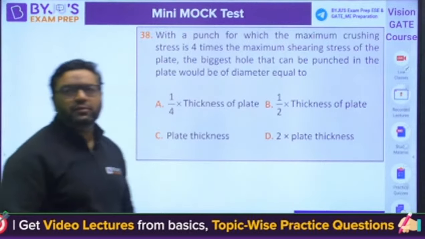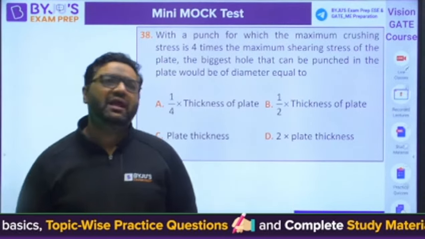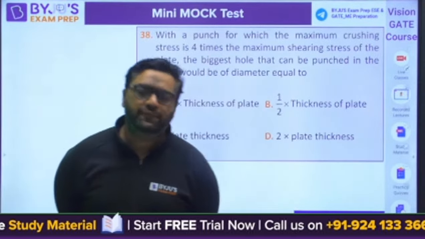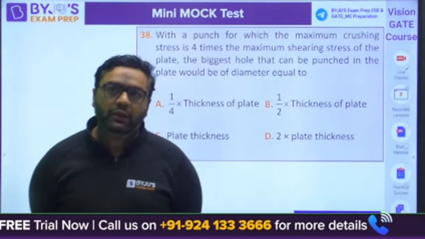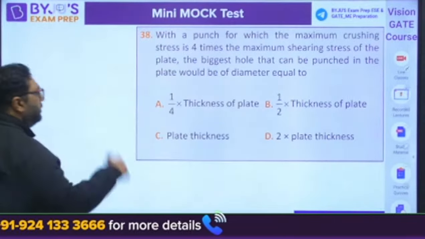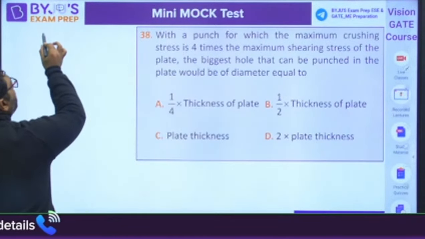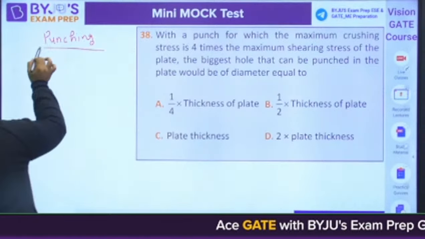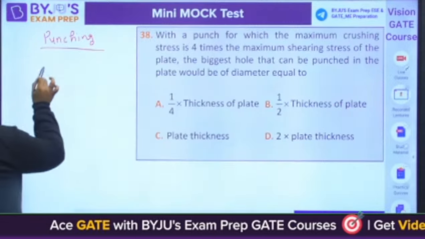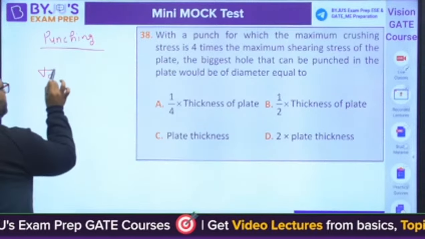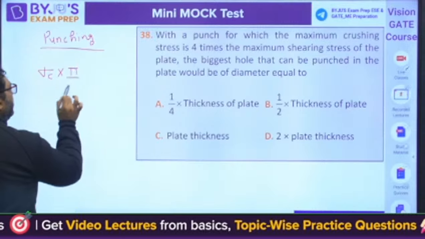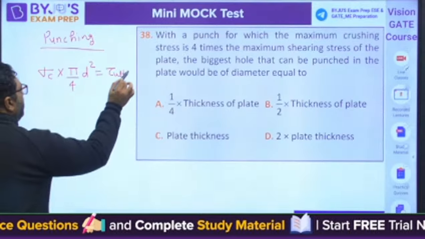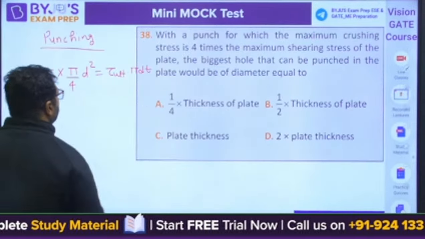Next question is question number 38. This is from sheet metal operations. We are left with 4 more questions, guys. When we are going to have the punching and blanking operation, and you are talking about the minimum diameter hole we are going to produce, then you write the stress into area, pi by 4 d squared, is equal to tau ultimate into pi d t.